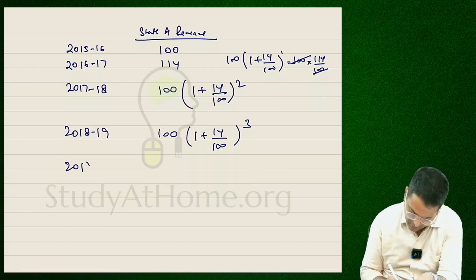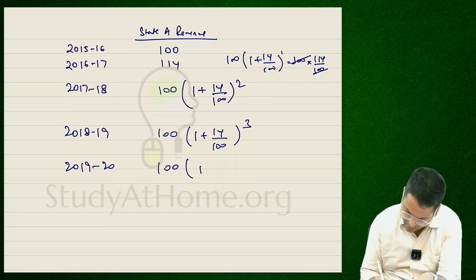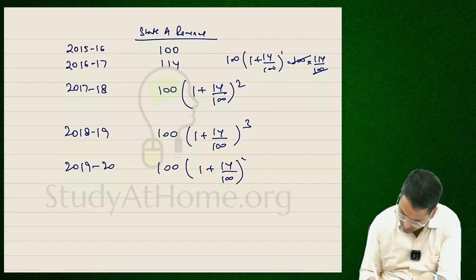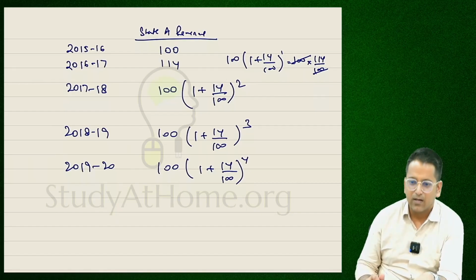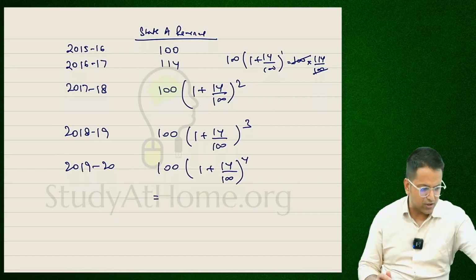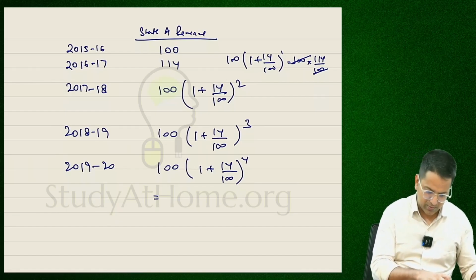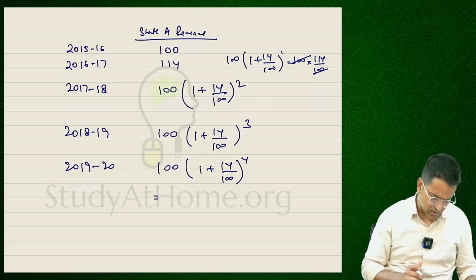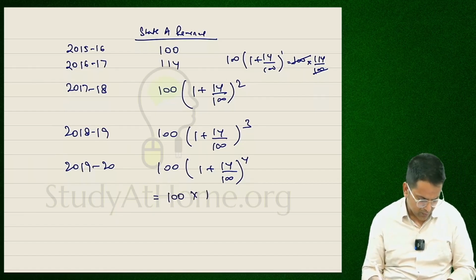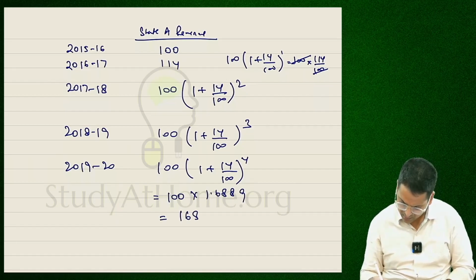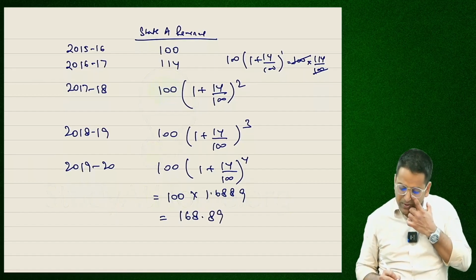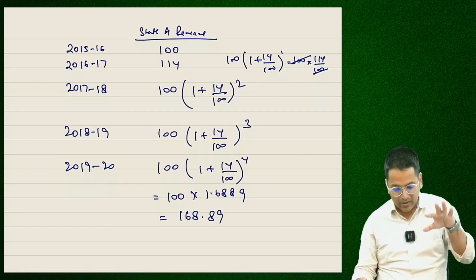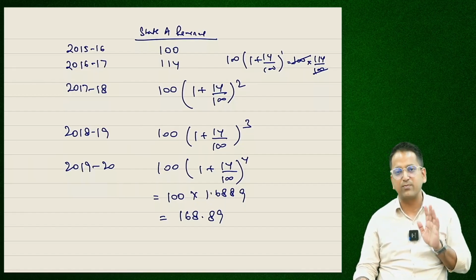How much should be revenue for 19-20? It's 100 into 1 plus 14 upon 100 to the power 4. This should be the revenue. Let's calculate. How much will be revenue for 19-20 for that state? 114 divided by 100 is 1.14, and to the power 4 this will be 100 into 1.6889, okay? And 168.89. Revenue of that state whose revenue was 100 in 15-16 should be 168.89 rupees in 19-20.